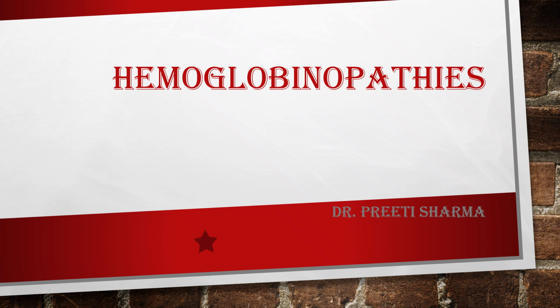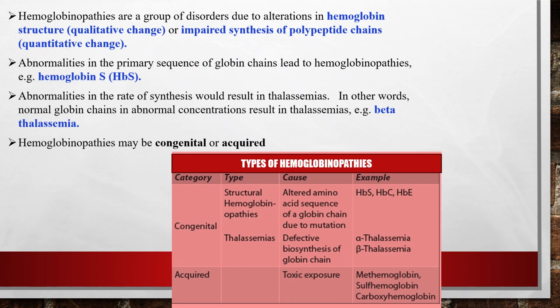Let's discuss hemoglobinopathies. Hemoglobinopathies are a group of disorders due to alteration in hemoglobin structure. That is the qualitative changes. The quality of work or functions of hemoglobins are altered. That is the qualitative changes or impaired synthesis of polypeptide chains, in the form of alpha or beta chains. Due to some mutations, the impaired synthesis of these chains happens, leading to structural as well as functional alterations in the hemoglobin structure. So all these come under the category of hemoglobinopathies.